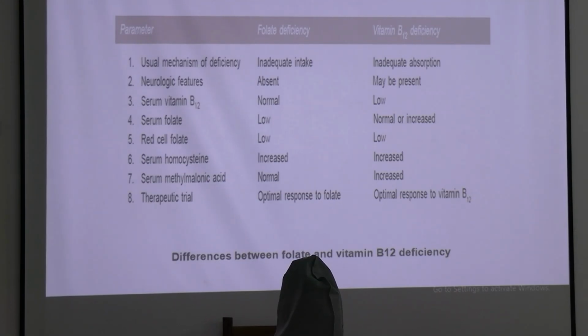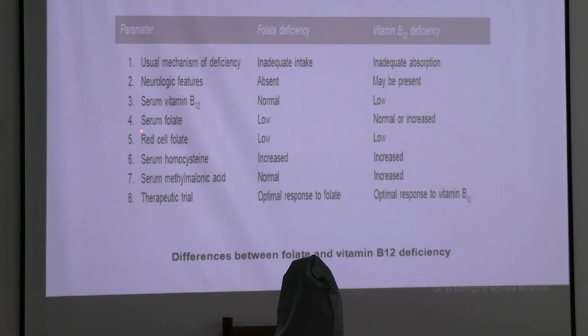So what are the differences between folate and vitamin B12 deficiency? There are some parameters, like the mechanism of deficiency. In case of folate, it is inadequate intake, but in case of vitamin B12 deficiency, there is inadequate absorption. Neurological features are absent in folate deficiency. Serum B12 is low only in vitamin B12 deficiency, whereas serum folate is low in folate deficiency.